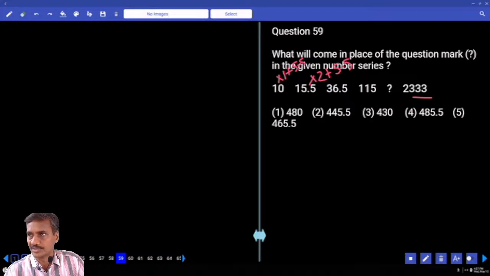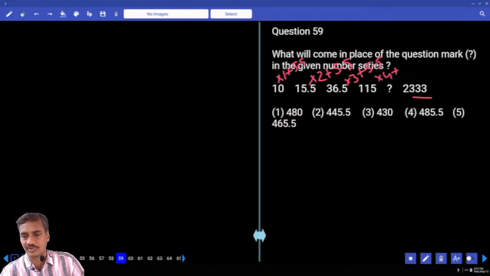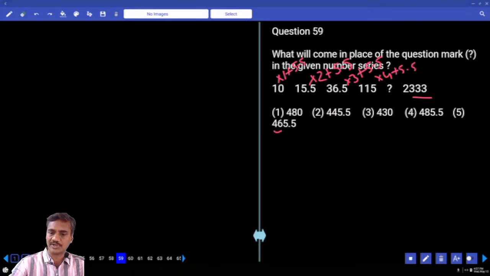Then into 1 plus 5.5, into 2 plus 5.5, into 3 plus 5.5. Next one into 4 plus 5.5. 115 into 4, 460 plus 5.5, 465.5 choice. Question number 59, it is choice 5.